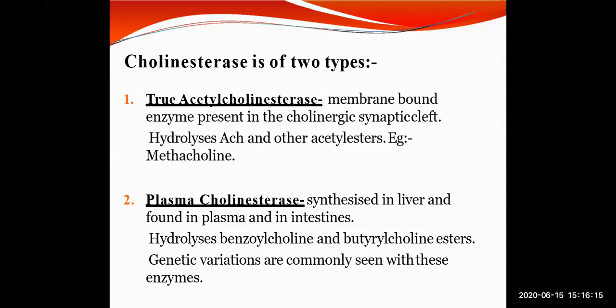The other is plasma cholinesterase, or pseudocholinesterase. It is synthesized in the liver and found in plasma and in the intestine. It hydrolyzes benzoylcholine and butyrylcholine esters. Genetic variations are commonly seen in this enzyme.